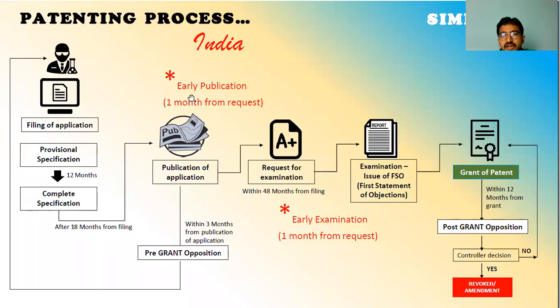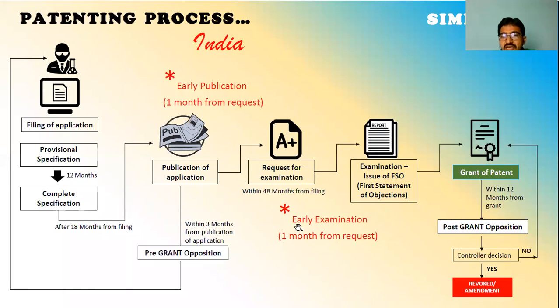So there is an option called early publication, by paying an extra fee: 2,500 for an individual. If an organization is filing as applicant, then it's 8,000. I'll show you the fee structure also. With early publication, your patent will be published within one month or less. Once it is published, you can go for examination. The examination fee is 4,000. Filing is 1,600, early publication is 2,500, and examination is 4,000. In total, 8,100 rupees for an individual, a natural person filing without any third party.